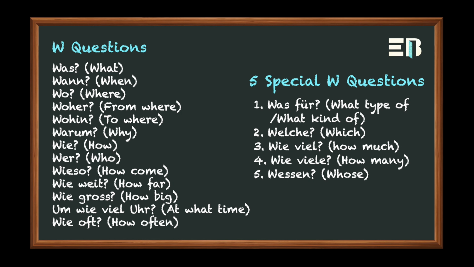You can see on the left hand side the normal W questions are there, and on the right hand side there are 5 W questions. These are special W questions. So now let's begin with some examples. Let's make a question with wann.